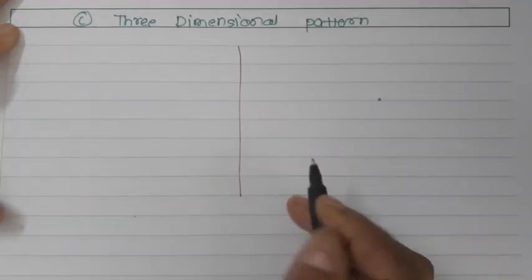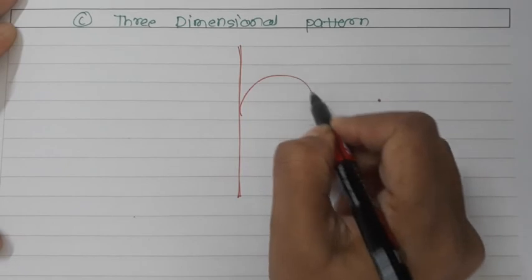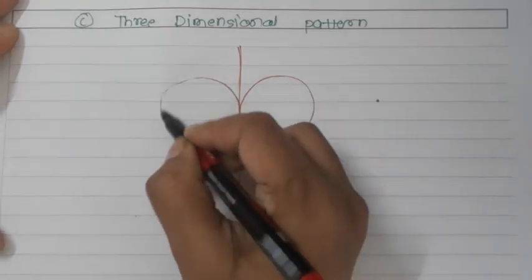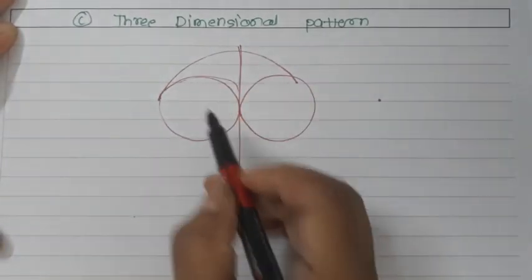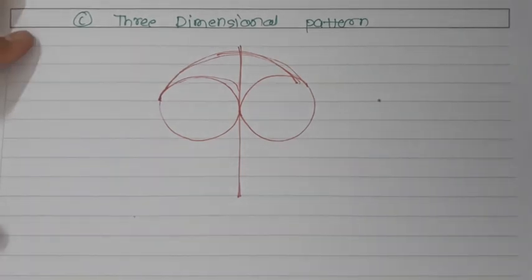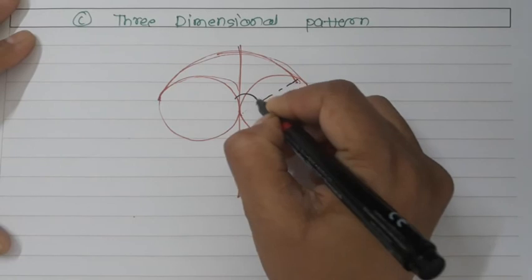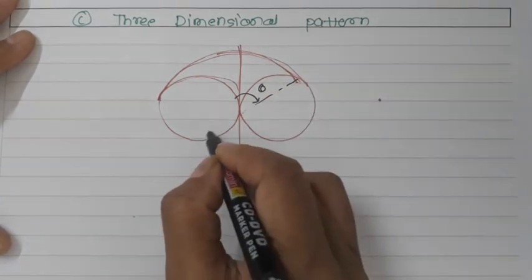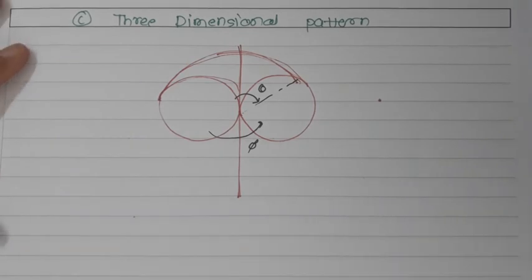I have these coordinates, and if I draw along with them, I'll get these loops, and we'll connect these loops. So this is the three-dimensional pattern for the infinitesimal antenna, where this is the angle theta, and from here you will find the angle phi. So this is the field pattern of the infinitesimal dipole, otherwise you can say the Hertzian dipole.